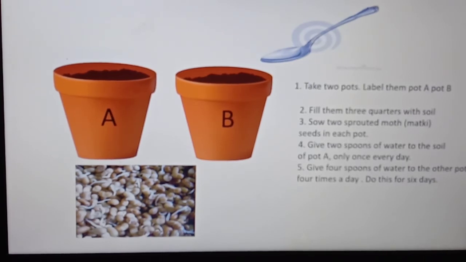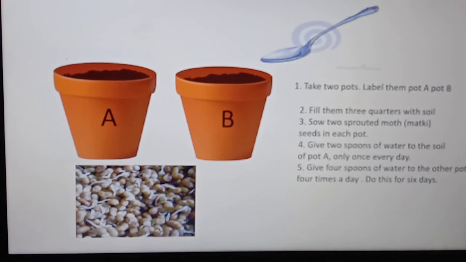Then fourth, give 2 spoons of water to the soil of pot A only once every day. How much water you have to give? For pot A, you have to give 2 spoons of water every day.